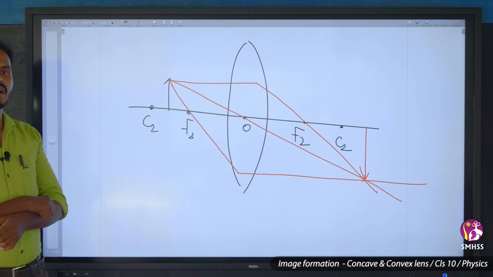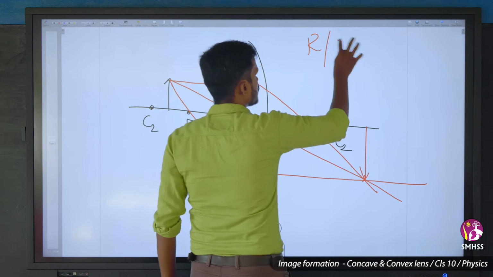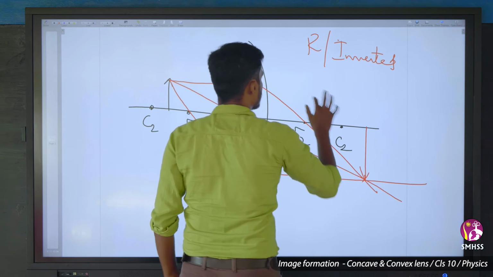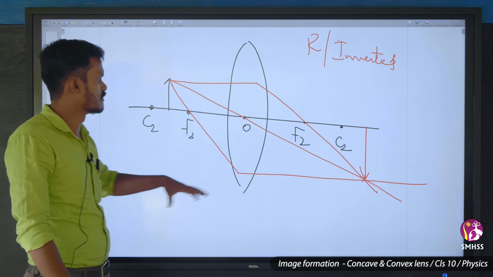Here the image is enlarged. Again it is a real image, inverted, and here the image is bigger in size than the object. This is how the image will be formed.